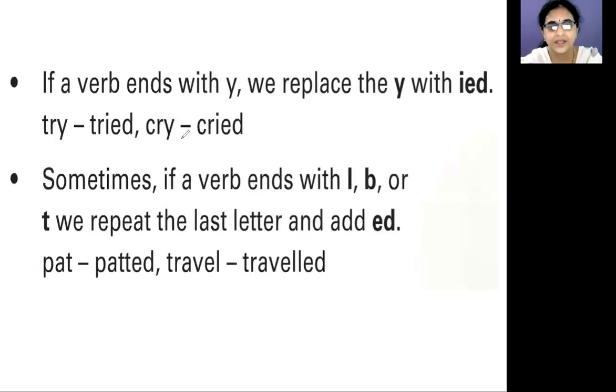Next rule. If a verb ends with y, that means if the last letter is y, then we replace y with ied. If the last letter is y, we replace y with I, E, D. But not all the verbs ending with Y follow this rule.